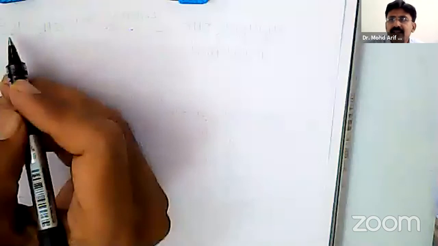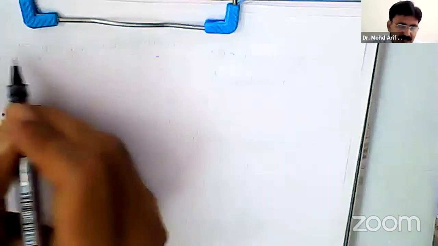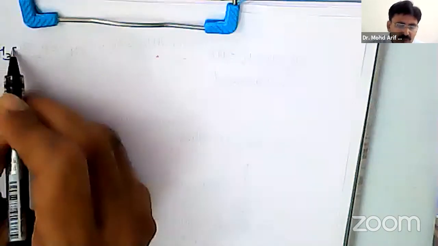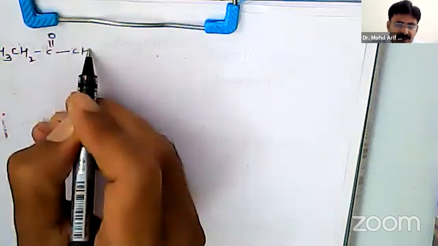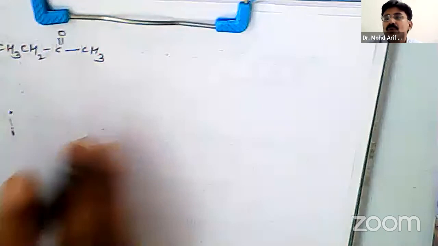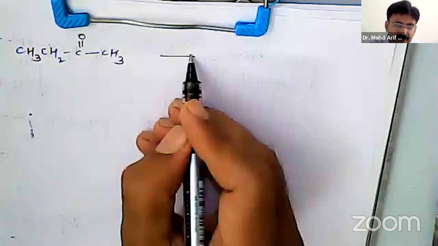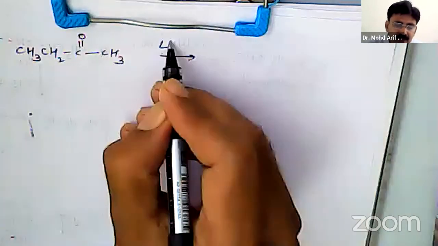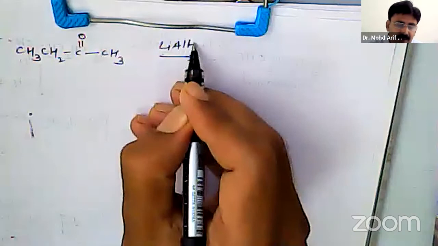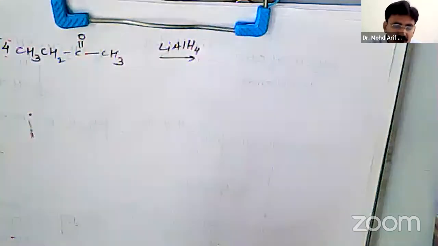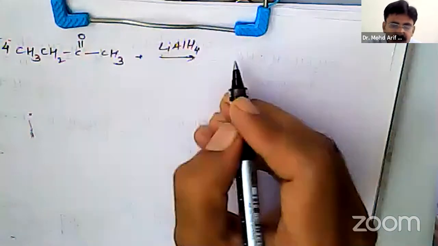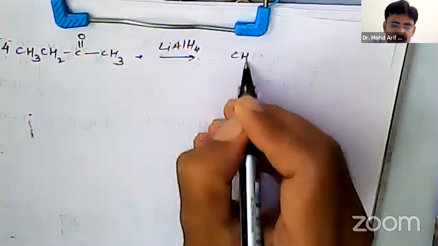You can have other ketones also. You can practice by using CH3, CH2, C double bond O, single bond CH3, ethyl methyl ketone. You will find reduction with lithium aluminum hydride. So you will use here 4 molecules. So in short, it will be written as CH3, CH2,